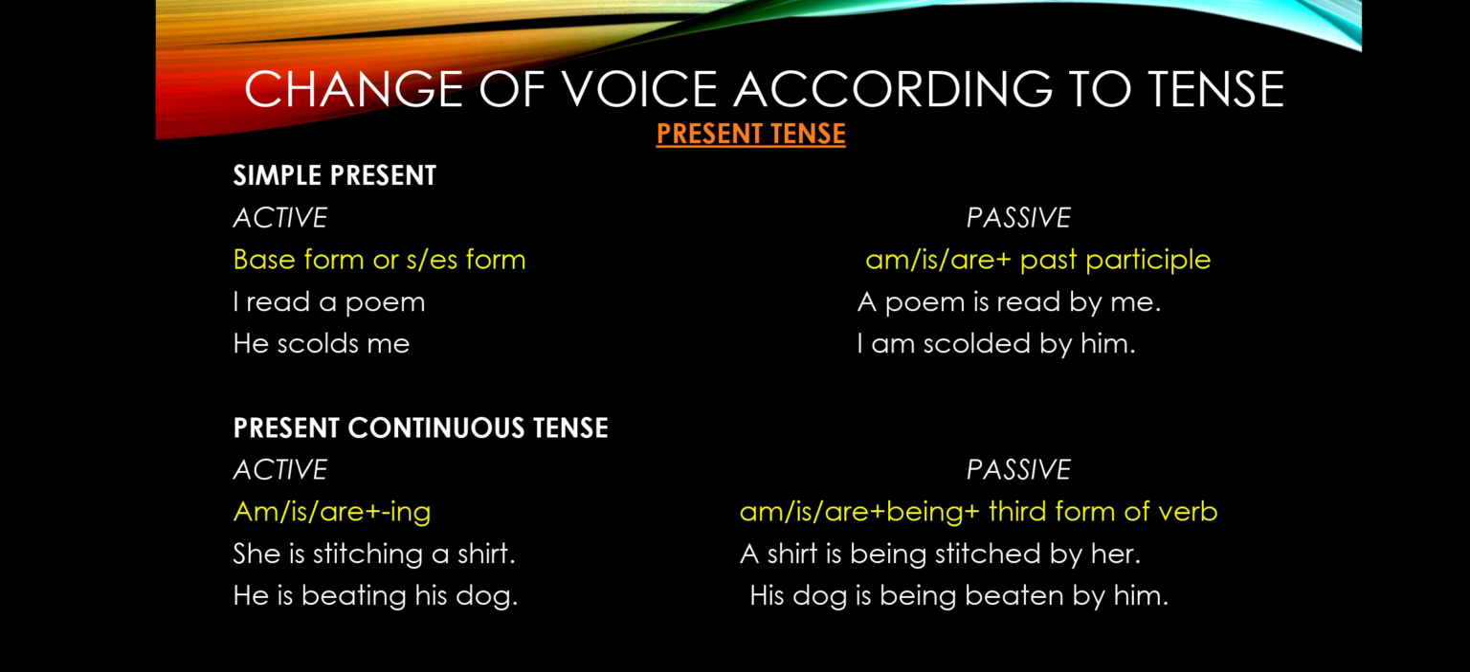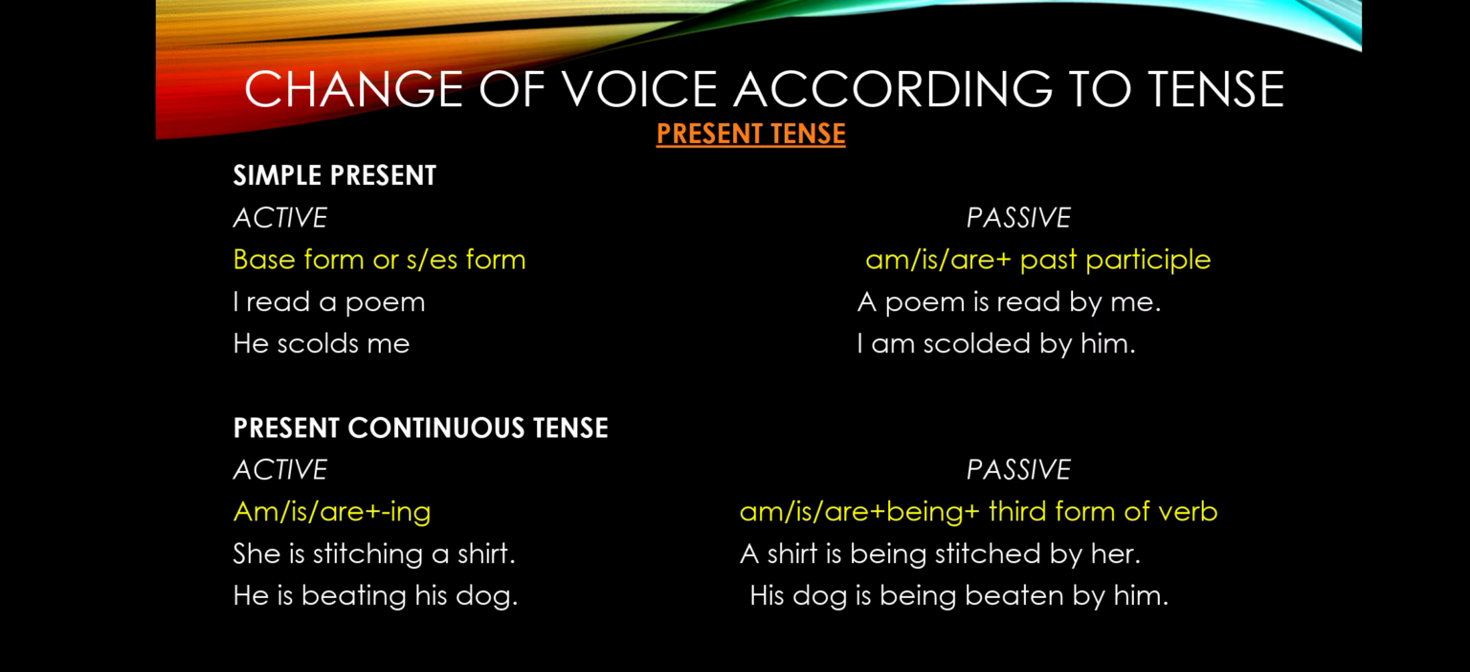In passive, it will be am, is, are, that is the be verbs, plus the past participle form of the verb, that is the V3 form. So, I read a poem will be converted into: a poem, because the object will go in the place of the subject and the subject will come in the place of the object. So, a poem is read by me. Next one, he scolds me in active. In passive, I am scolded by him.